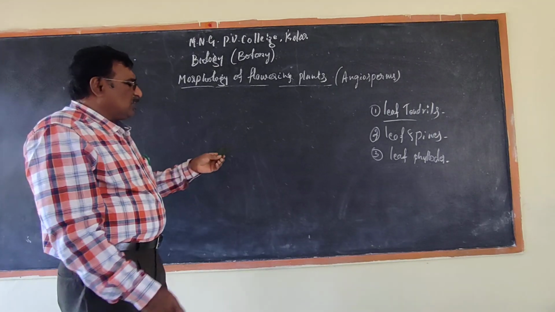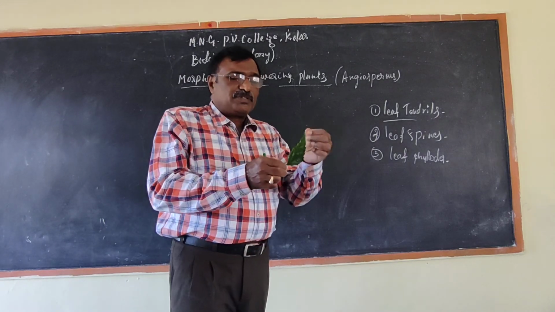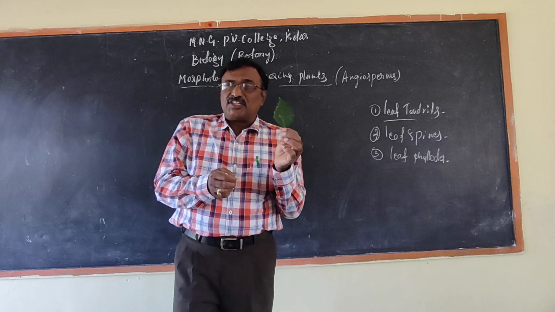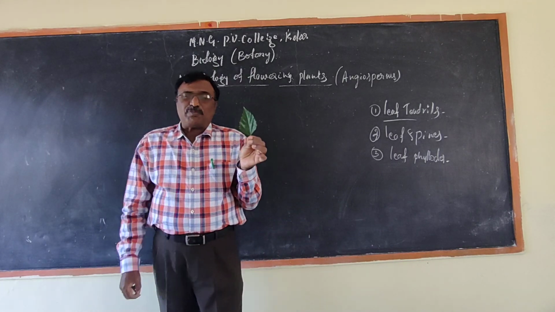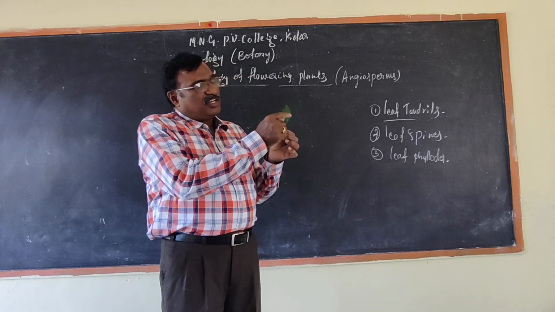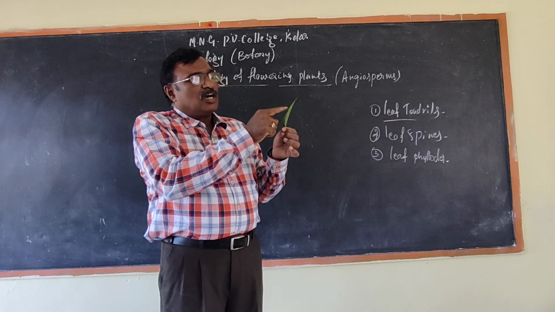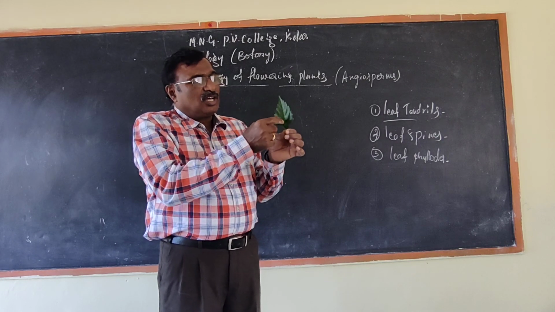I explained everything in the last class. See, this is one example for the leaf. Once we come to the college, we can show you in the field what types of leaves, what we call venation, what part of the leaf. Venation is reticulate or parallel venation. That and all will be explained.